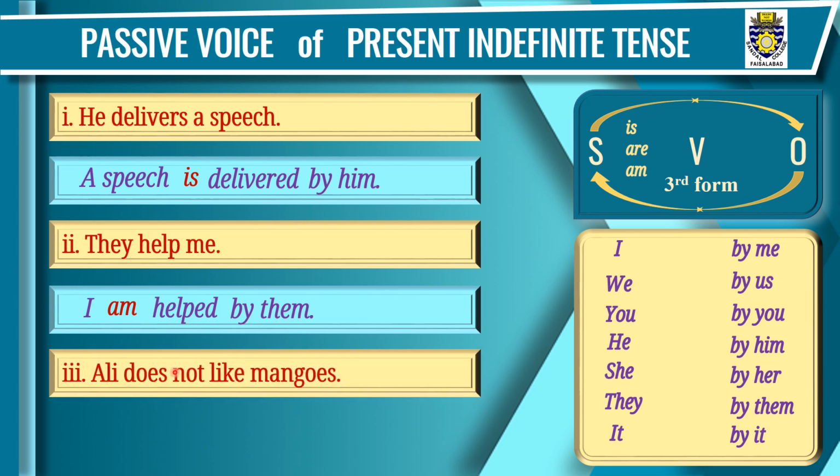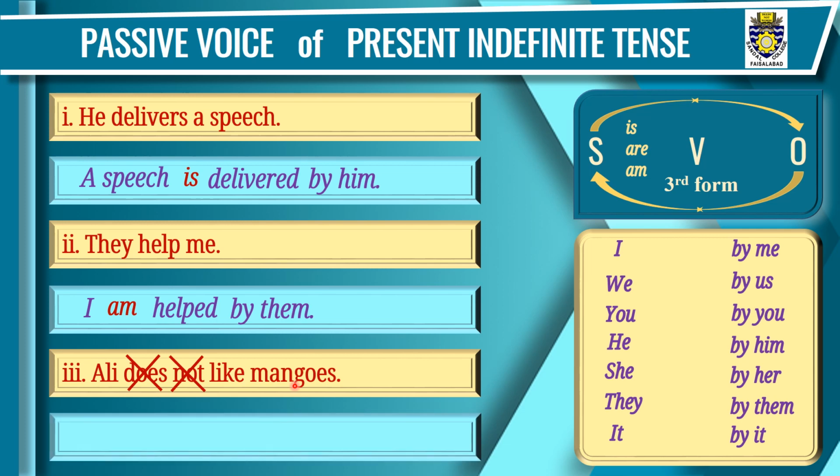Sentence number 3. Ali does not like mangoes. A bit complicated sentence as it is negative. Just consider does and not are not here. It becomes a simple sentence then. Ali like mangoes. It is easy for you to change it into passive voice. We'll follow all those 4 rules.